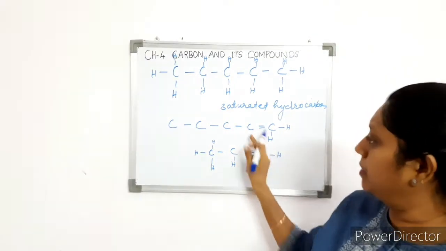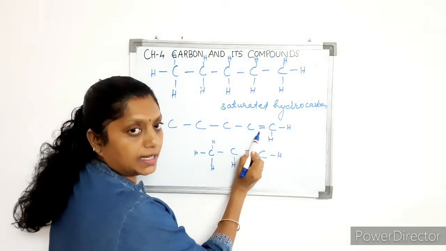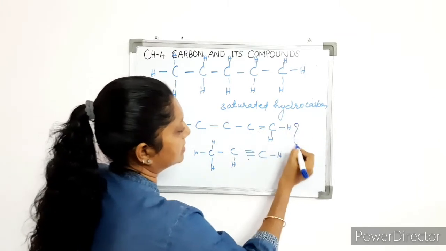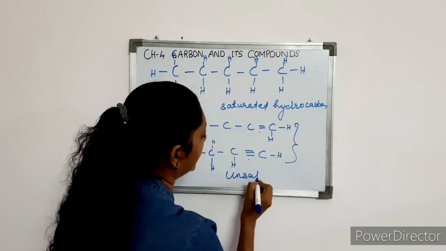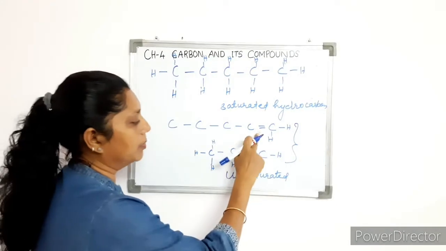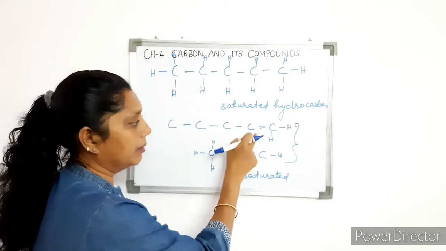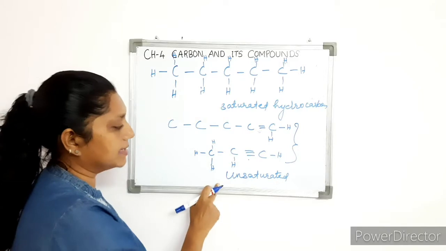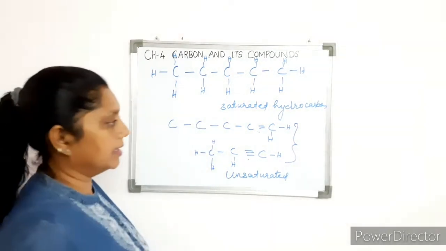But look at these compounds. How many bonds do they contain? Here is a double bond and here you can see a triple bond. Hence these hydrocarbons are called unsaturated hydrocarbons. Unsaturated hydrocarbons contain a double bond or triple bond. Here carbon atoms are linked by a double bond. Here carbon atoms are linked by a triple bond. So these are unsaturated hydrocarbons, while this is the saturated hydrocarbon.